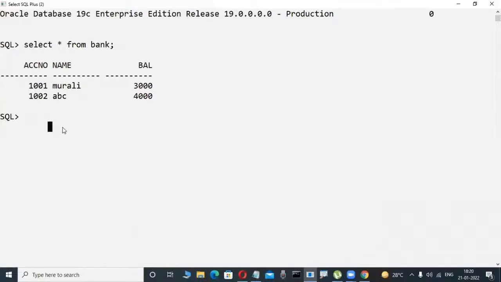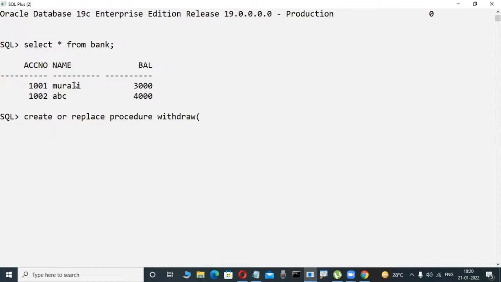Suppose, for example, check it out. I am an experienced person. In future, when you learn the course, you will also write code like this. Don't write it now, just observe. These are demos, just for an idea. I am writing a procedure. Don't write it. Create or replace procedure. Observe it here, just execution. My procedure name is withdraw. Okay, fine.